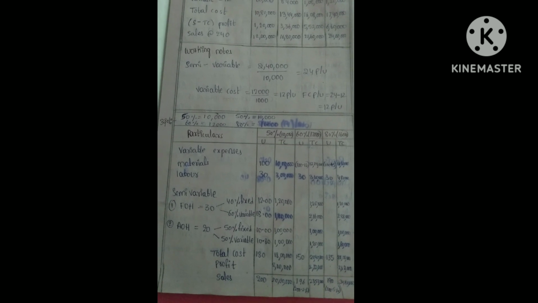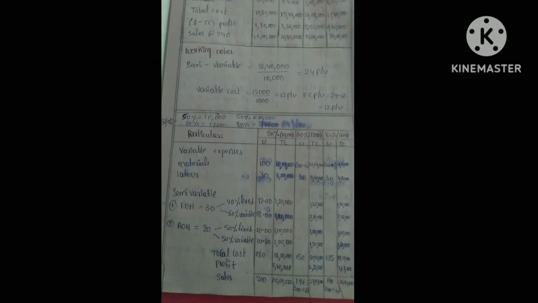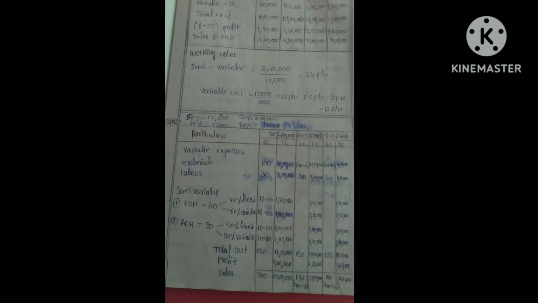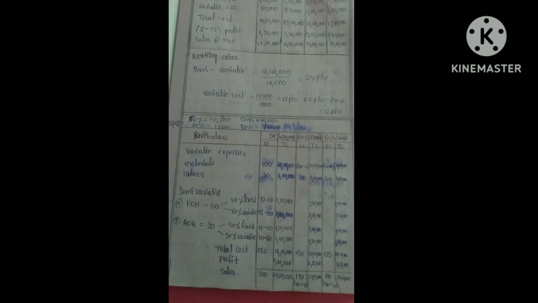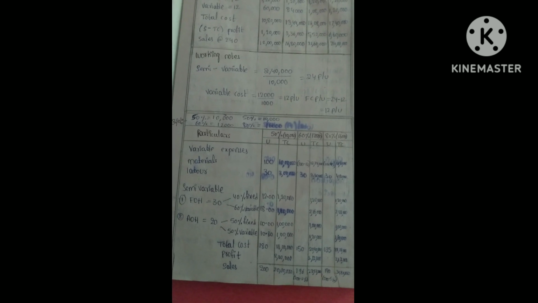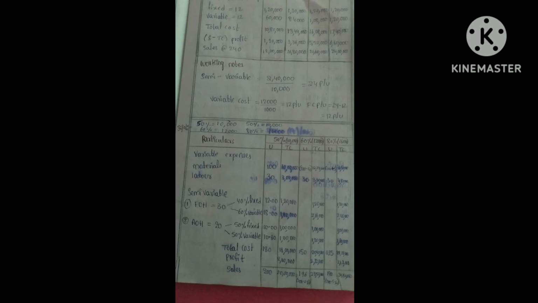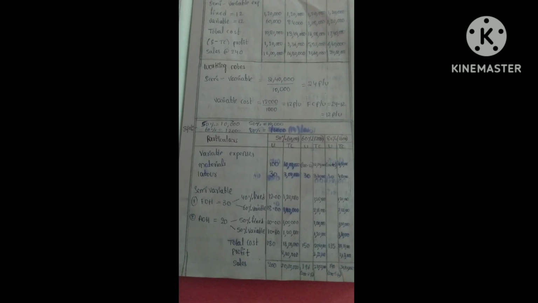For 60% we have to see the question first. At 60% working, raw material cost increases by 2%. So add 2% to 100: 100 plus 2% we will get 102. Calculate it with 60%, so we will get 12,24,000. Same with 80%. Now calculate for labor. After calculation we will get the amount 30 for both 60% and 80%, and calculate the total cost.